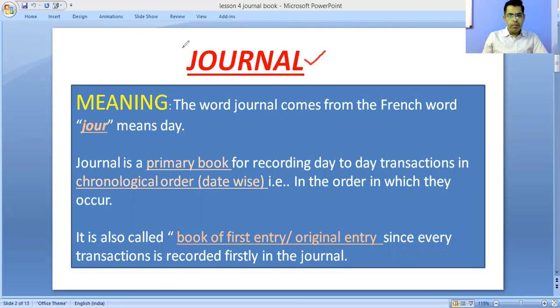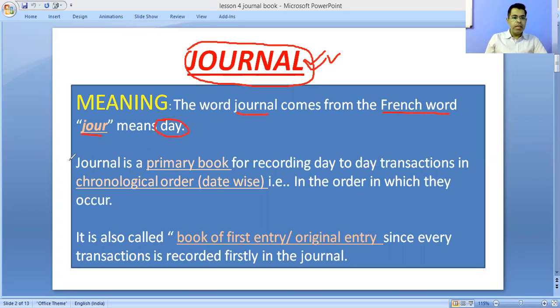Now, what is a journal? A journal is a simple book in which all the business transactions are recorded. Whenever there is any business transaction, any purchase or sale of goods, any asset purchased, first of all it will be recorded in which book? In the journal book. The word journal comes from the French word journal, which means a day.